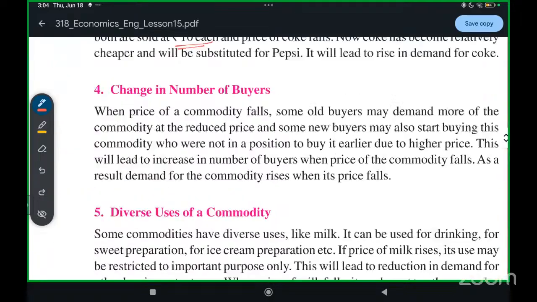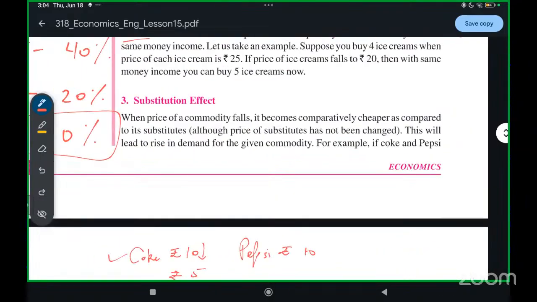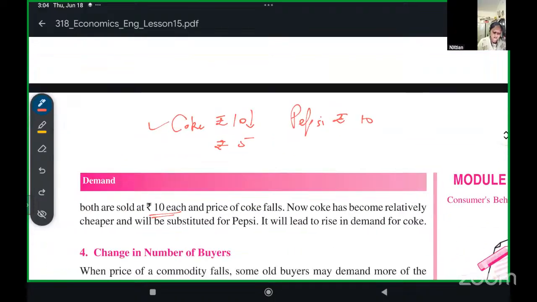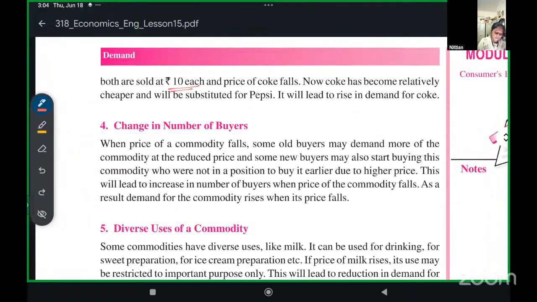First, tell me, is there any doubt in the substitution effect? Sam, did you understand the meaning of substitution? Yeah, ma'am. Basically, when one of two products decreases in price, that one will become more in demand. Yes.